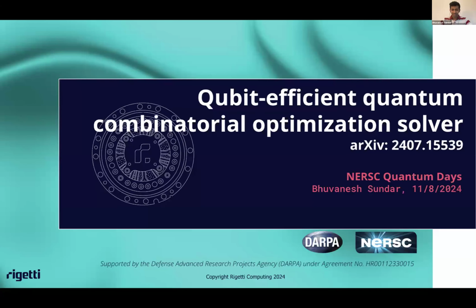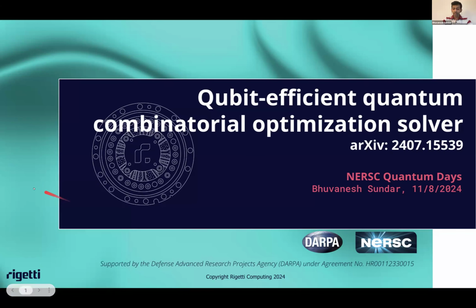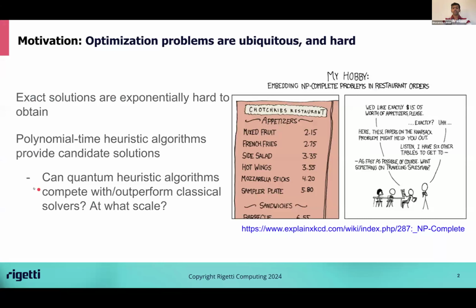I'm Bhuvanesh Sundar from Rigetti, and today I'm going to talk about qubit-efficient quantum optimization. I'm going to talk about quantum optimization because optimization problems are ubiquitous. Right from the moment I step out of the house and turn on Google Maps, or I go to a restaurant and order from a menu. When they get large, the problems are exponentially hard to solve to find the exact solution.